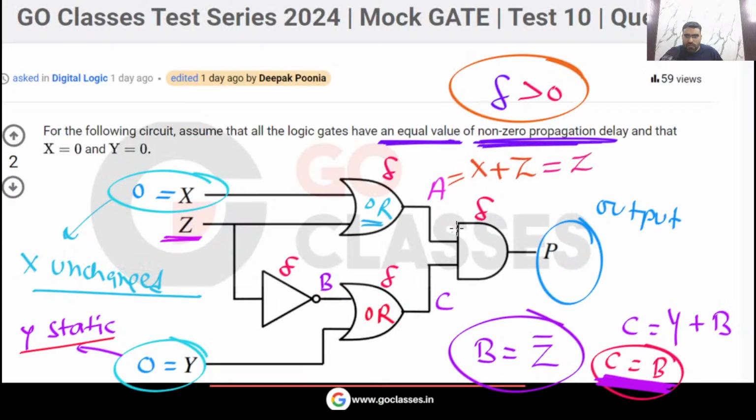Finally, what is the output P? Let's see output P. Output P is same as AC.